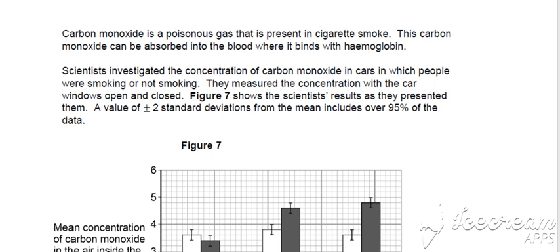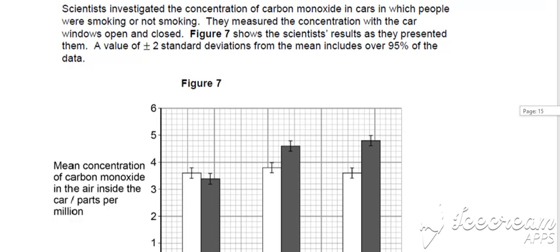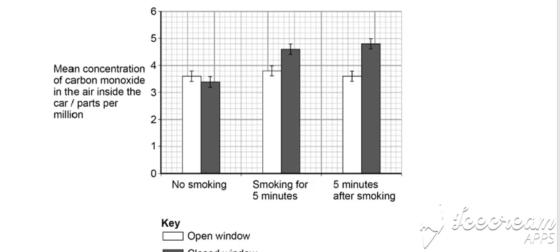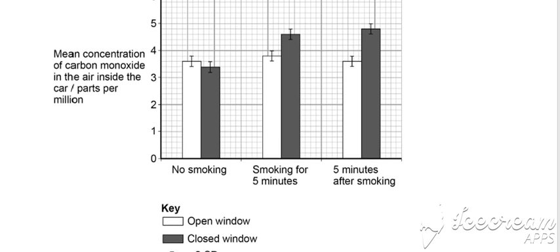Question 5.3. Carbon monoxide is a poisonous gas that is present in cigarette smoke. This carbon monoxide can be absorbed into the blood where it binds with hemoglobin. We're given some information on a graph about an experiment that they've done looking at concentration of carbon monoxide levels when there was an open window or a closed window with no smoking, smoking for 5 minutes and 5 minutes after smoking.